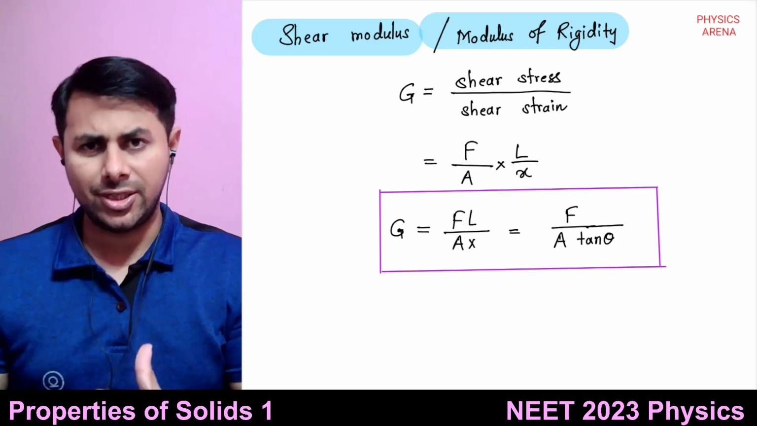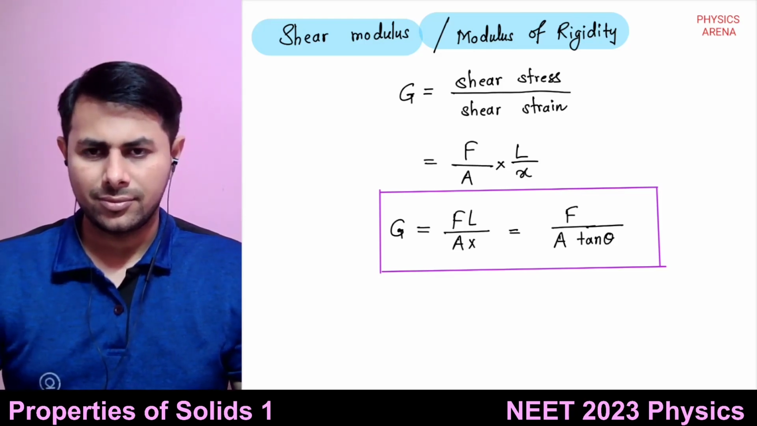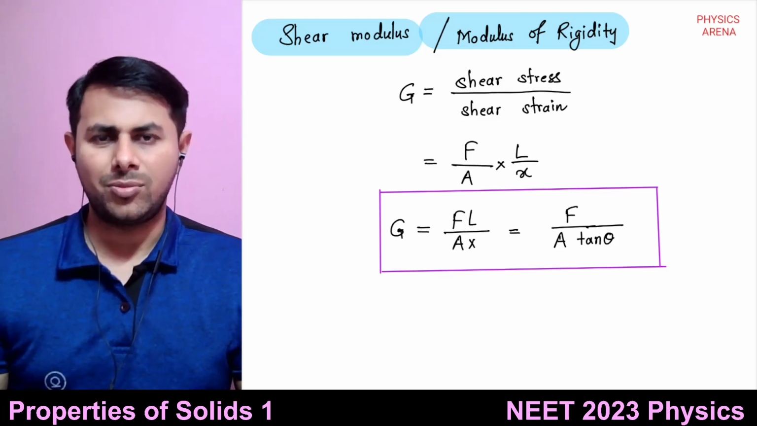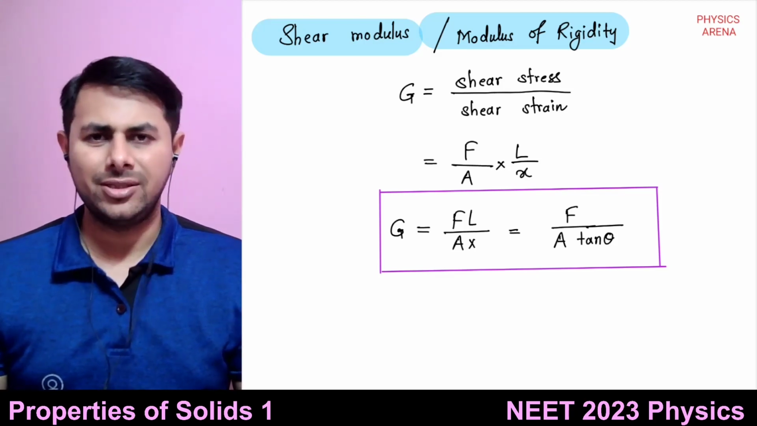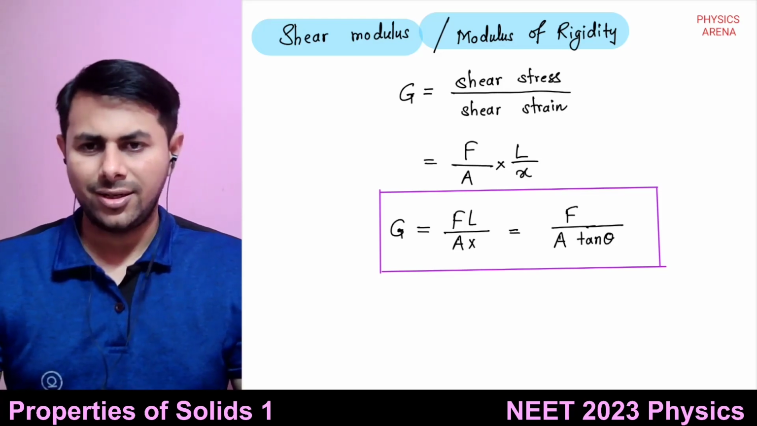It's a measure of the rigidity of a body. If more stress is required, then the body is more rigid. If less stress is required, that means the body is less rigid. Is it clear?